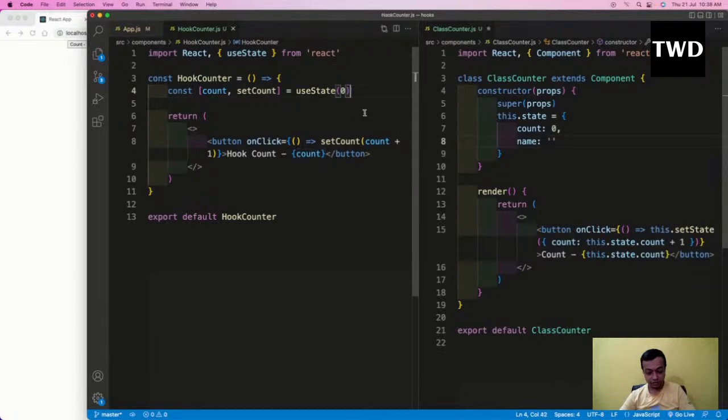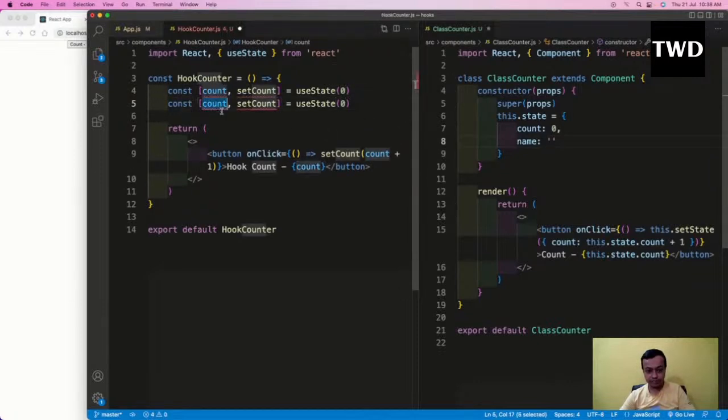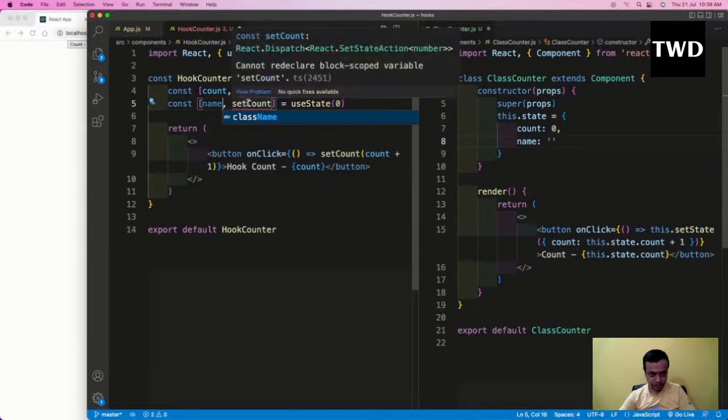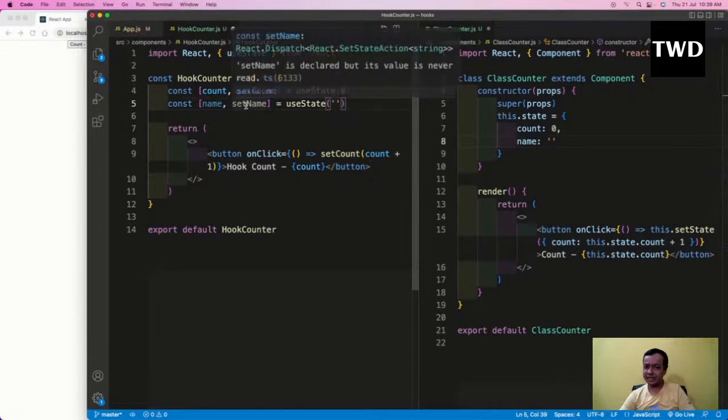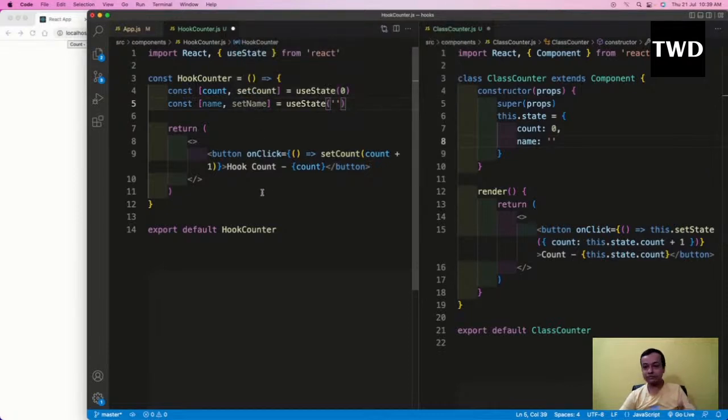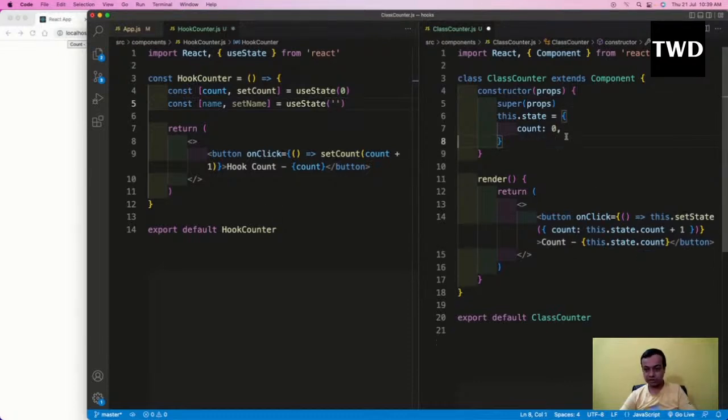But here, if I want to do that, I'm going to do a name and setName with the initial value, and then I will change the thing with setName, not like this. So setName and setCount are both setState only, but we have different functions here, and in class based we have only one, this.setState. This is a very important concept.